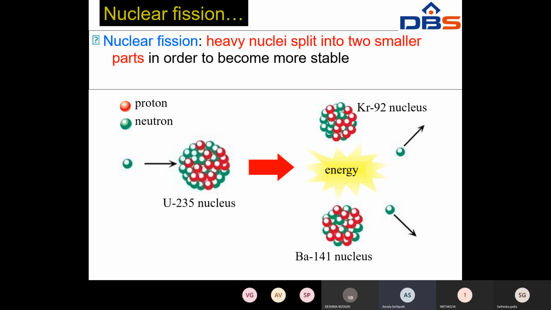Whenever the uranium 235 nucleus is hit with a neutron, at that time it releases a large amount of energy as well as neutrons and 2 nuclei. This is a krypton 92 nucleus, and this is a barium 141 nucleus. So that is nothing but nuclear fission. Heavy nuclei split into two smaller parts in order to become more stable. That is nothing but the nuclear fission process.